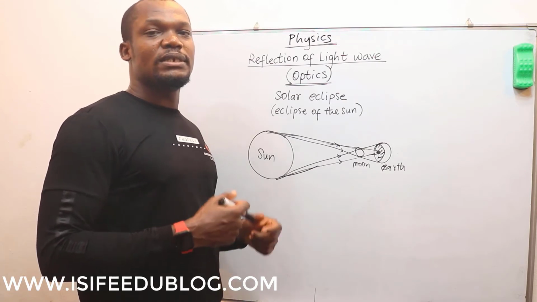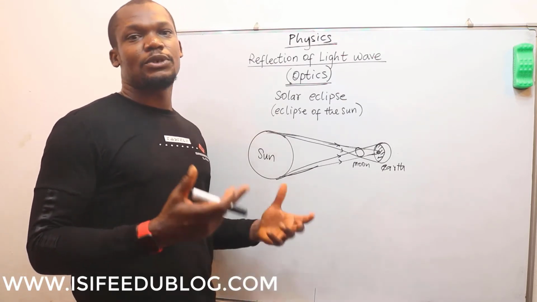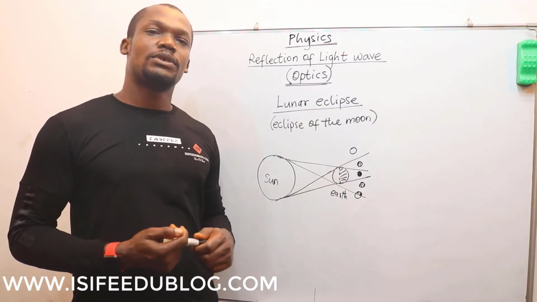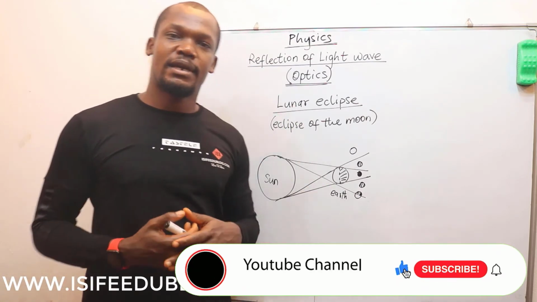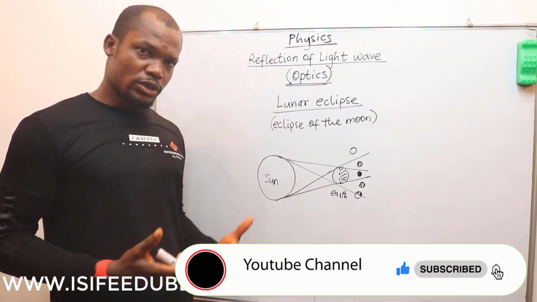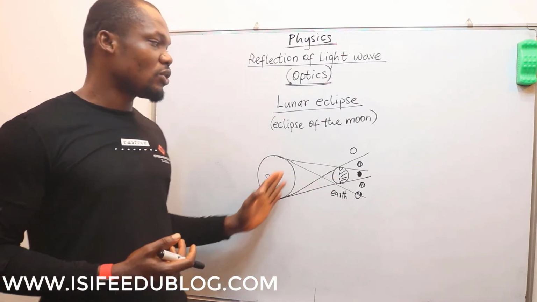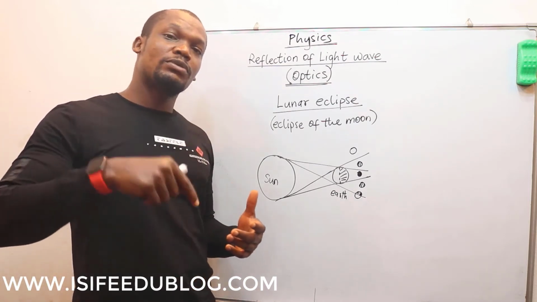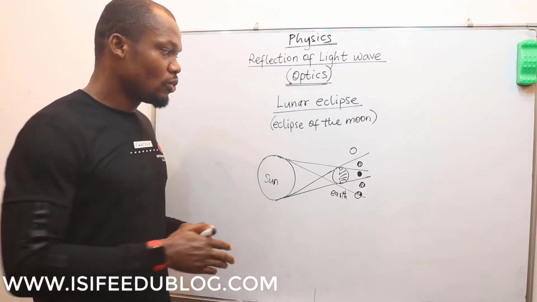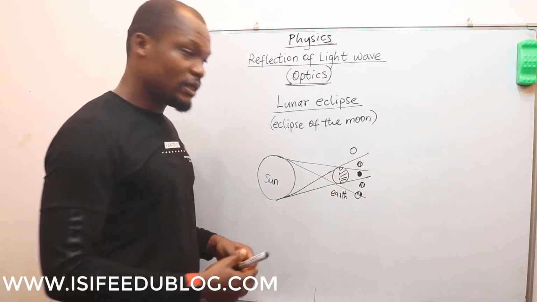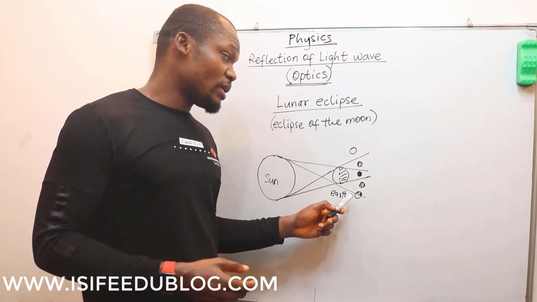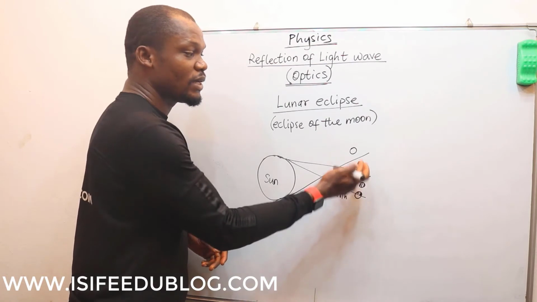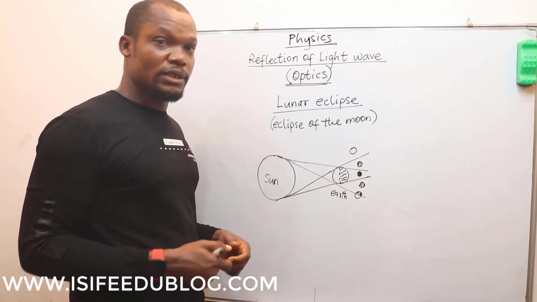The second one is the lunar eclipse, which is called the eclipse of the moon. Okay, now finally on eclipse, we are going to look at the eclipse of the moon, which is called the lunar eclipse. The lunar eclipse occurs when the earth comes between the sun and the moon. Like we know before now that the moon revolves around the earth. So these are the movement of the moon. Please, this diagram is not telling us that we have more than one or maybe 5 moons. This is just the positions where the moon can be because of its revolution.